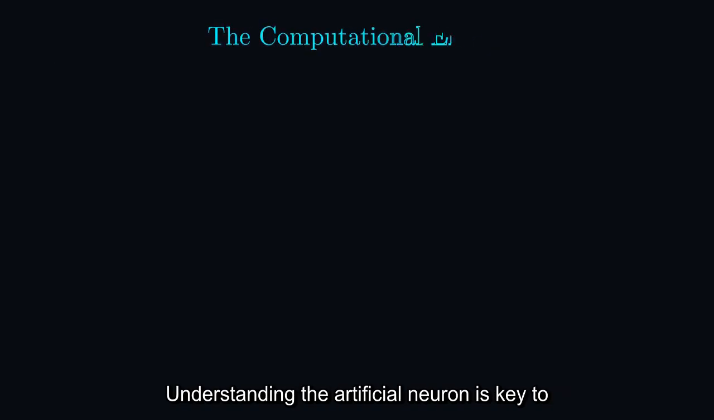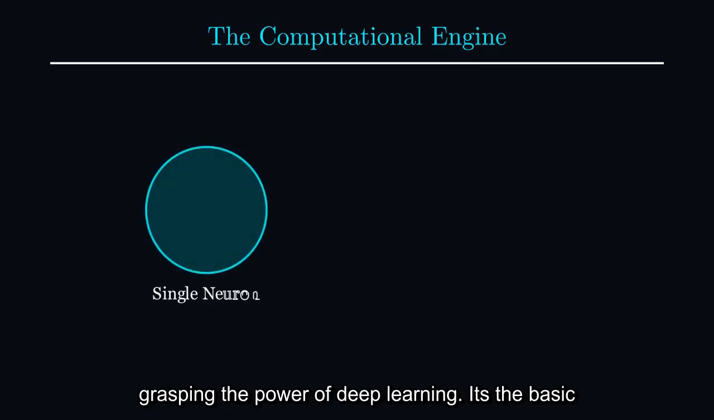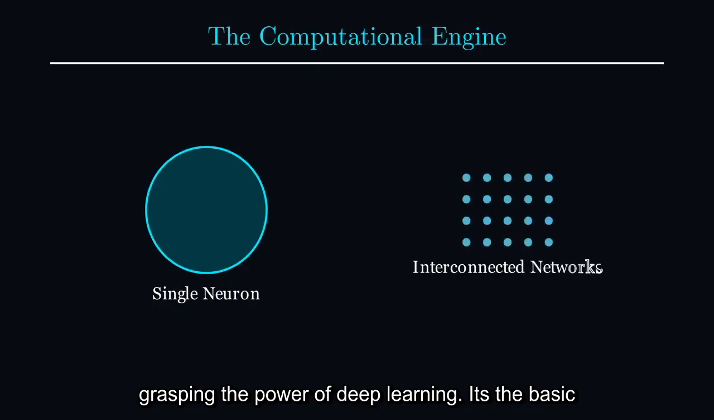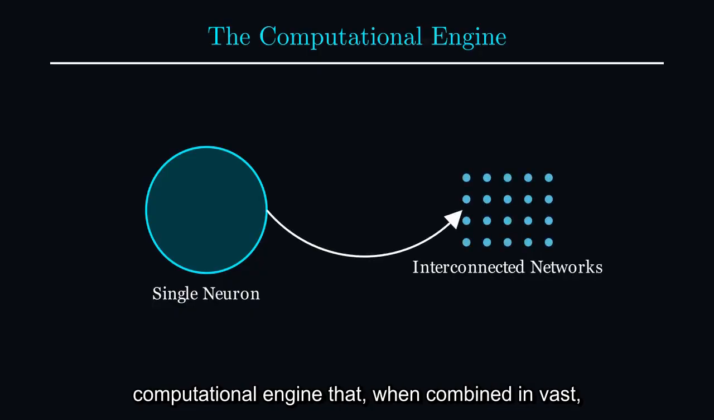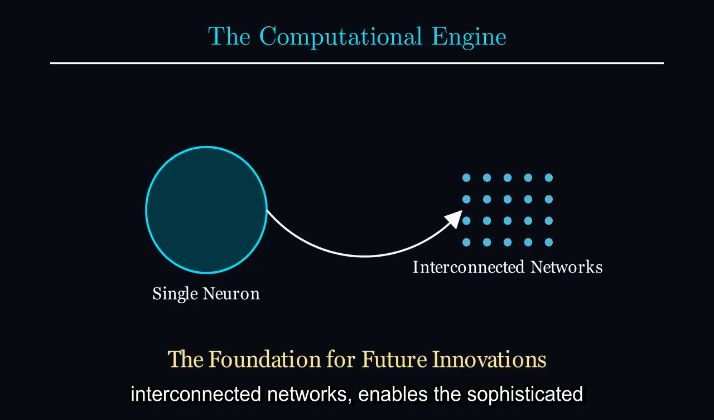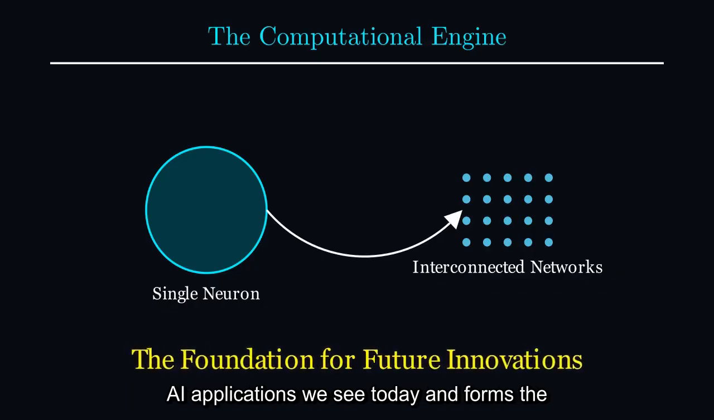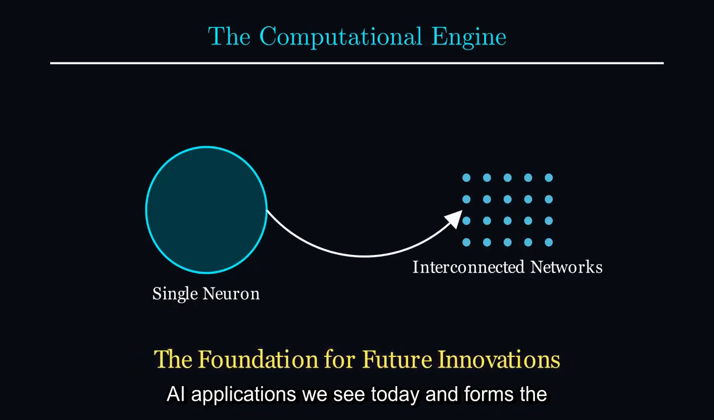Understanding the artificial neuron is key to grasping the power of deep learning. It's the basic computational engine that, when combined in vast, interconnected networks, enables the sophisticated AI applications we see today and forms the foundation for future innovations.